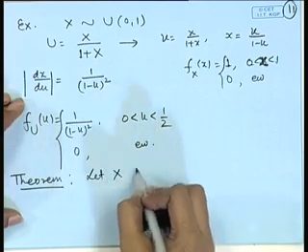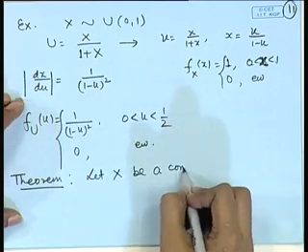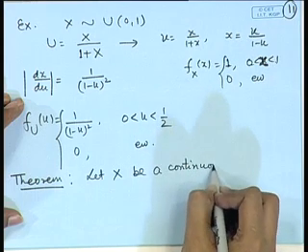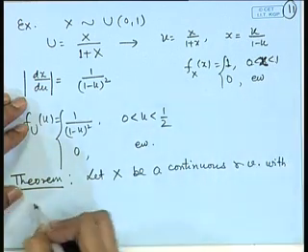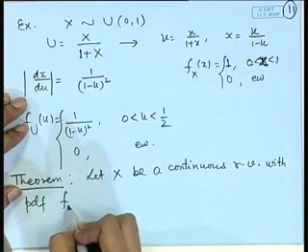Let X be a continuous random variable with probability density function, say f(x).